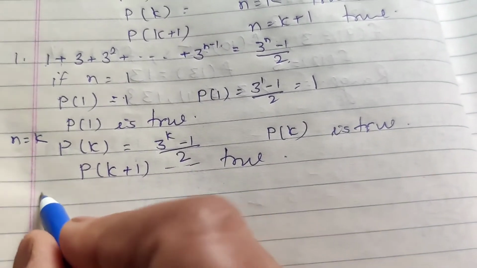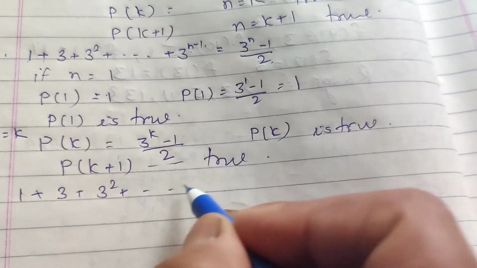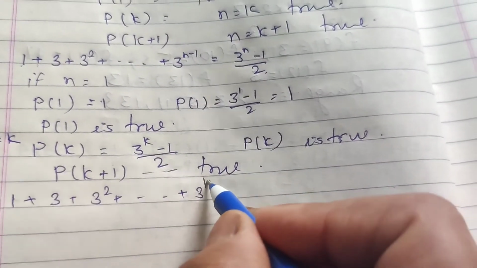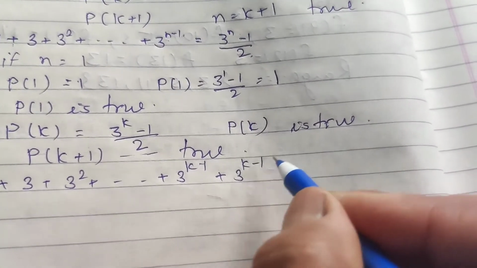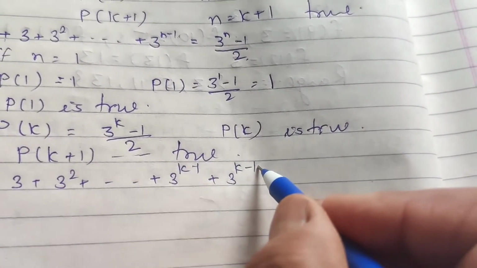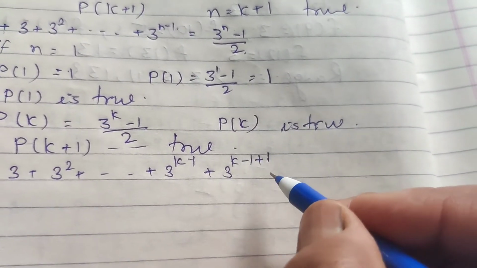Just take 1 plus 3 plus 3 square, up to 3 raised to power k minus 1. Next term is 3 raised to power k. Just adding one term more.